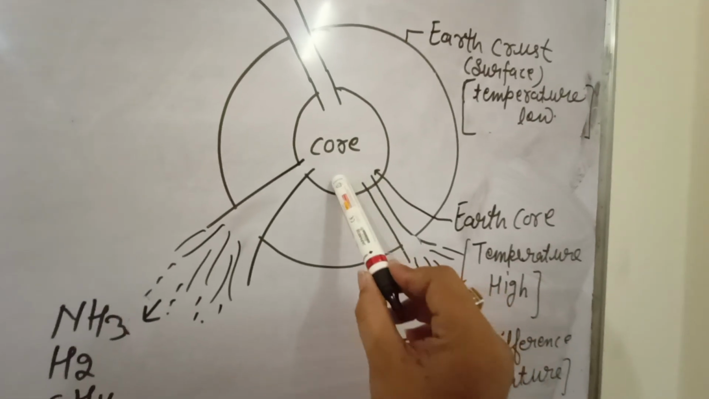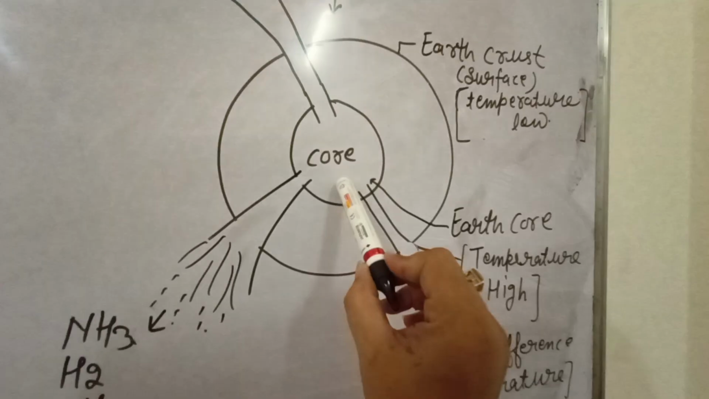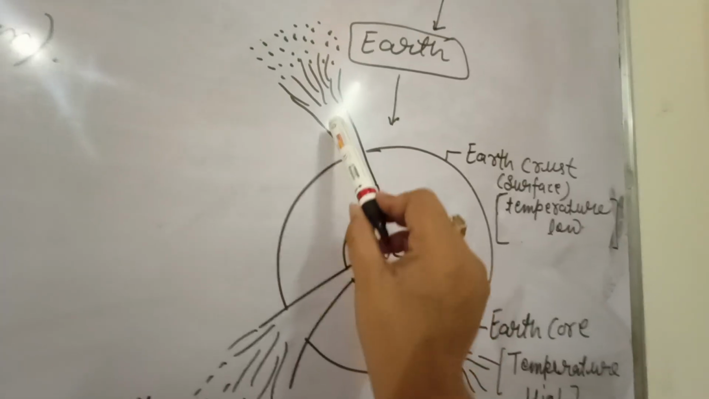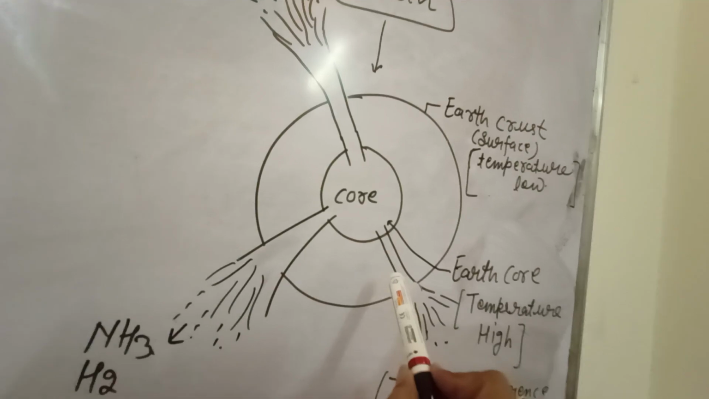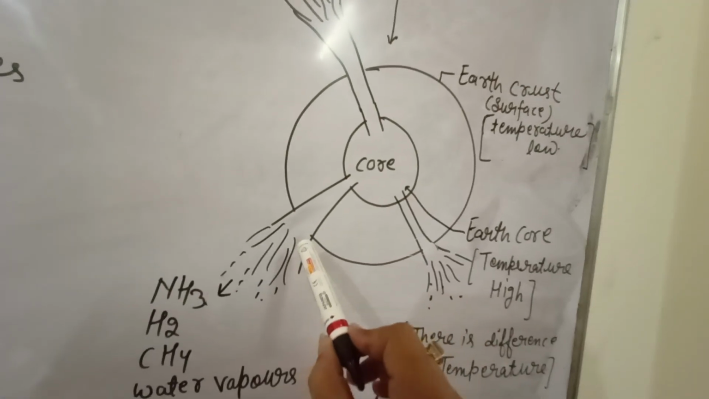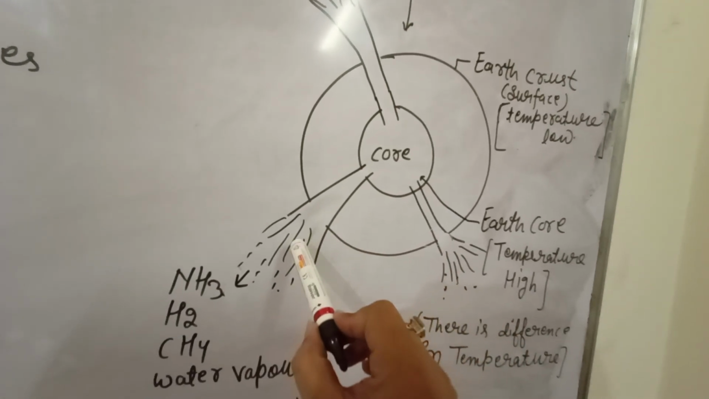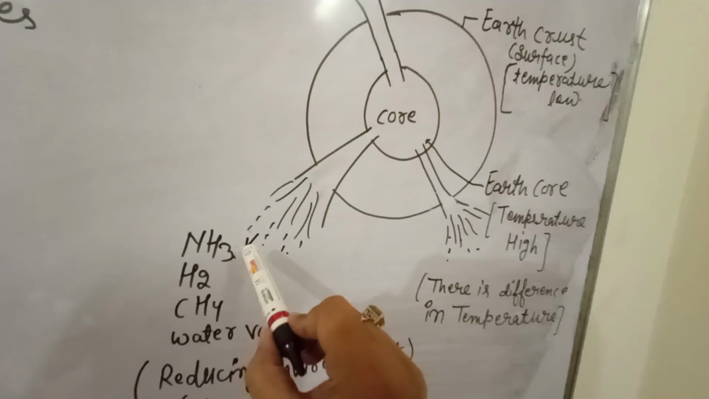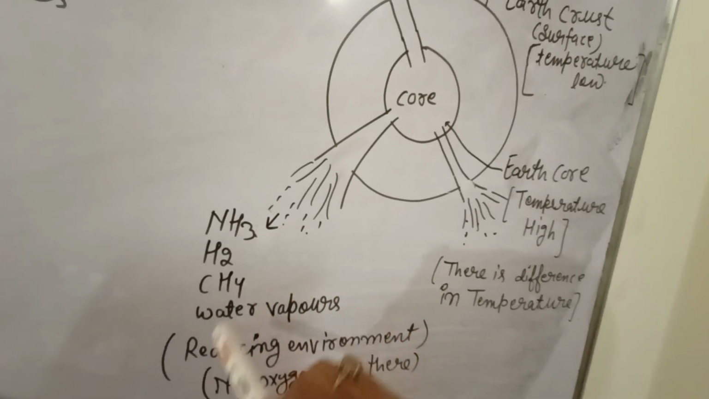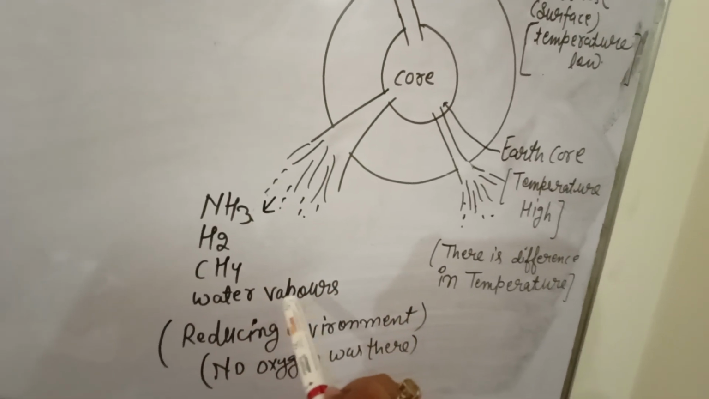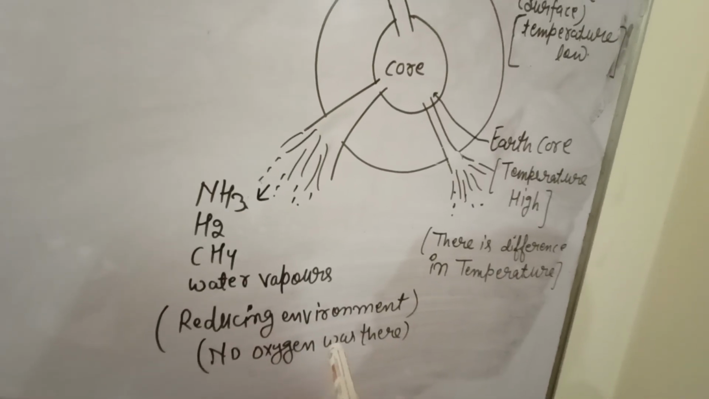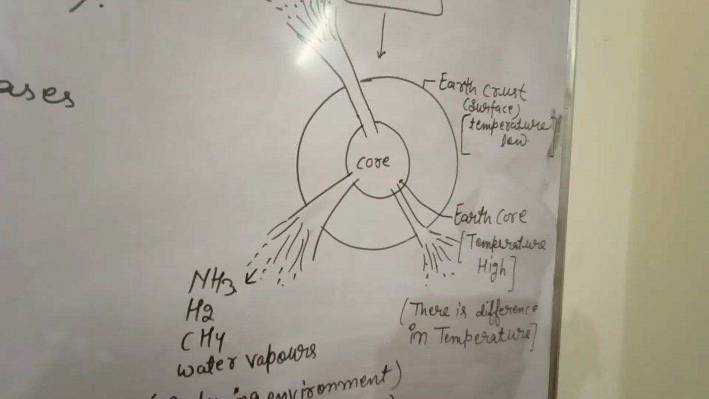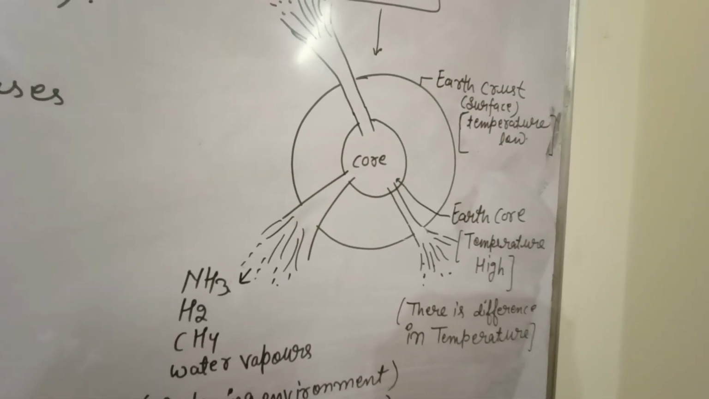Inside the core, too much high temperature was there, so volcanic eruptions were happening, which we call ज्वालामुखी फटना. At that time volcanoes were erupting. After that, some gases formed, like ammonia, hydrogen, methane and water vapors, and the environment was reducing, no oxygen was there. In this way the earth formation was done.